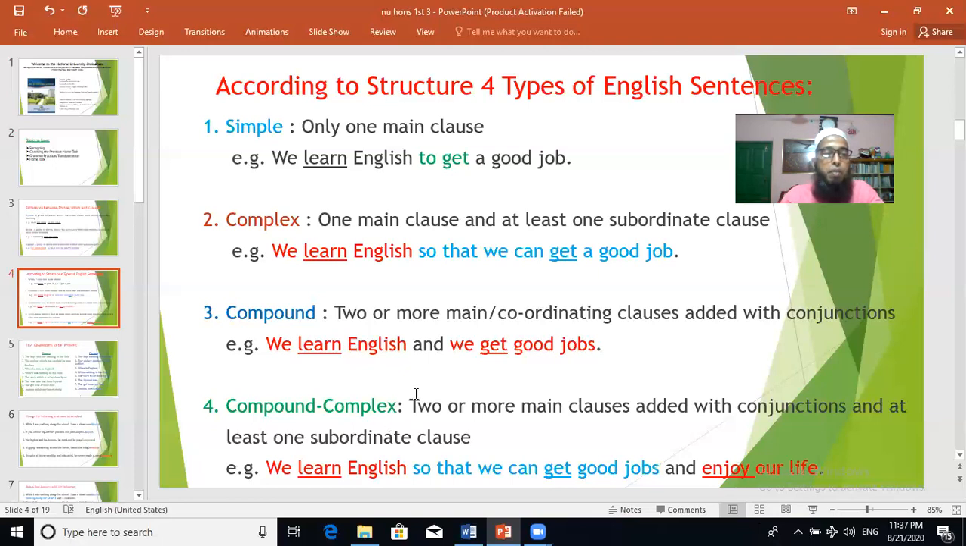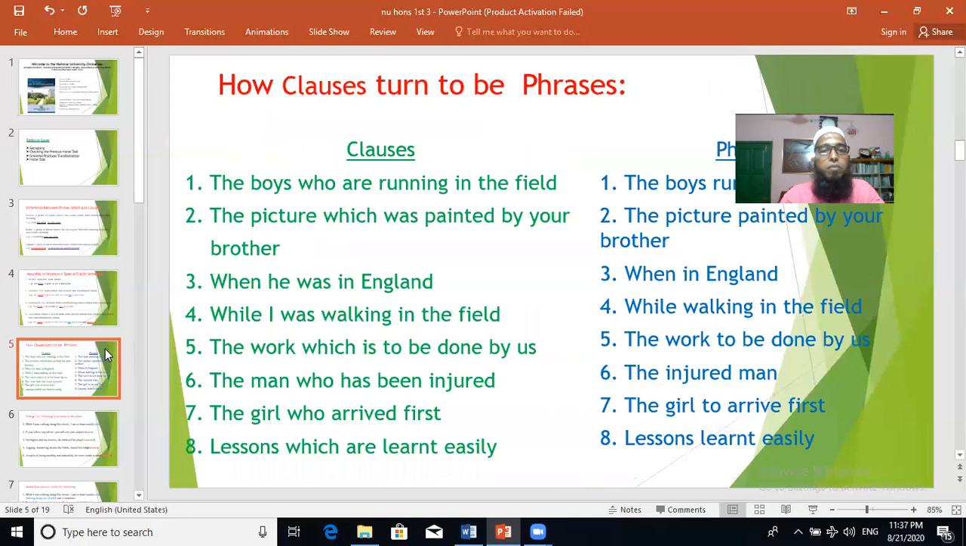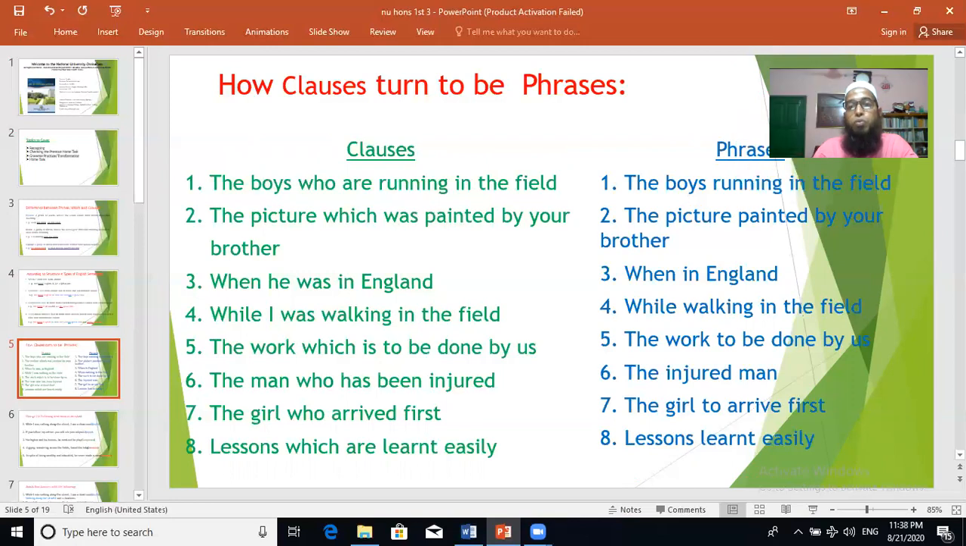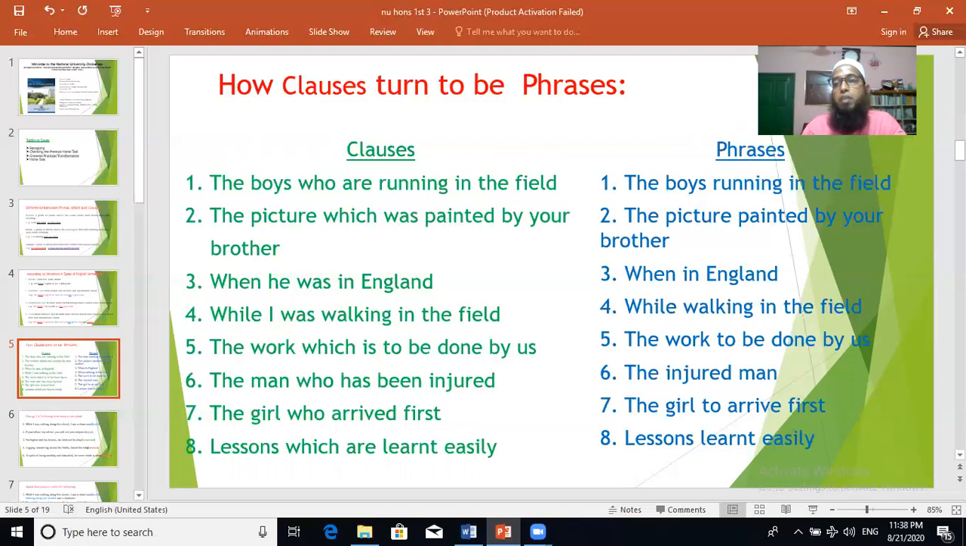Now get ready with pen and paper. You have to do some work. I told you, while you are attending the class, you must have at least writing materials, pen and paper. Look, when we transform from simple to complex or complex to simple, then one thing is important. We have to make the clause a phrase and we have to turn the phrase into a clause.